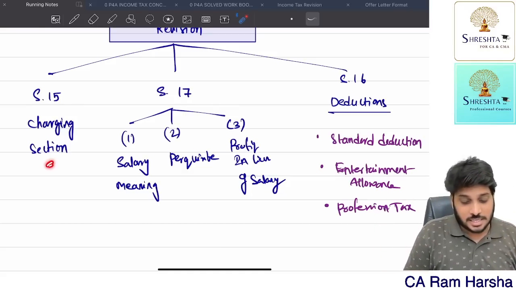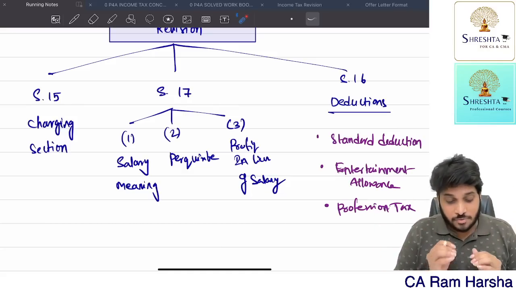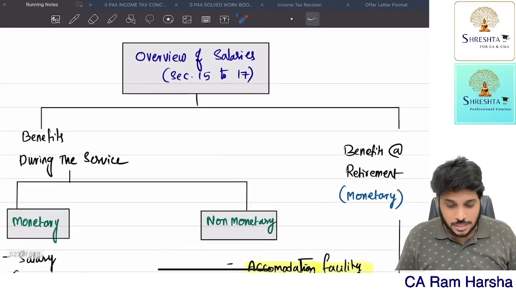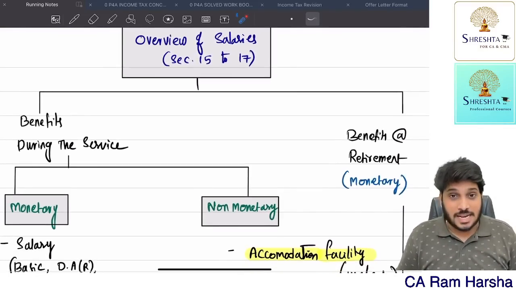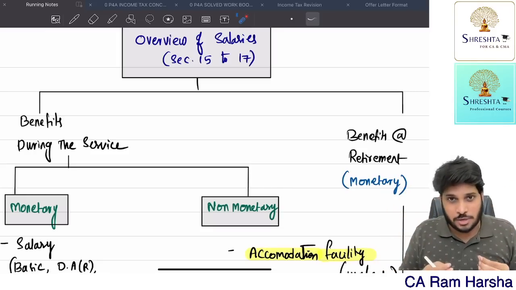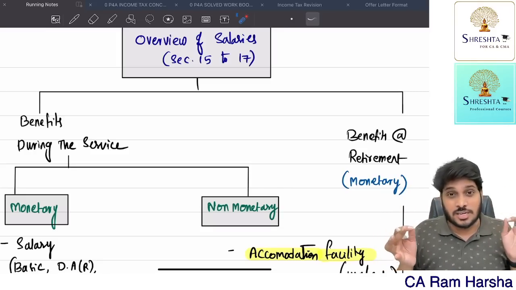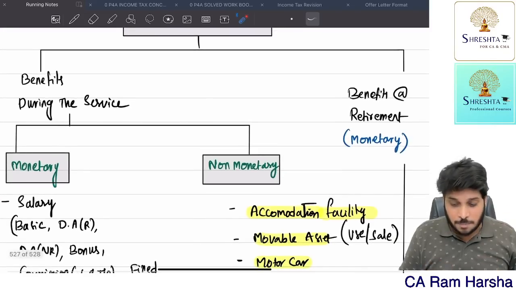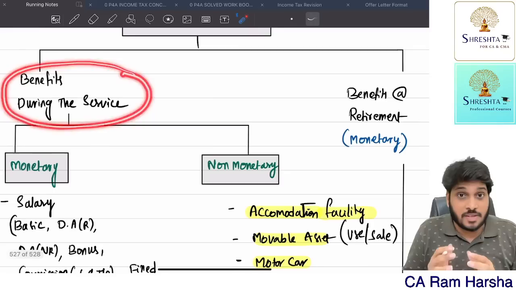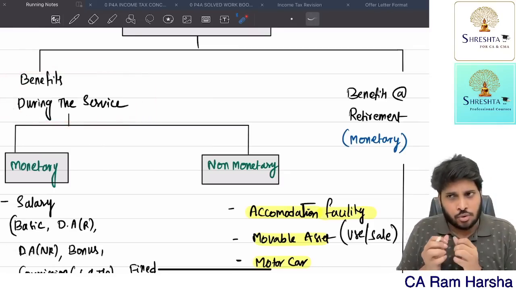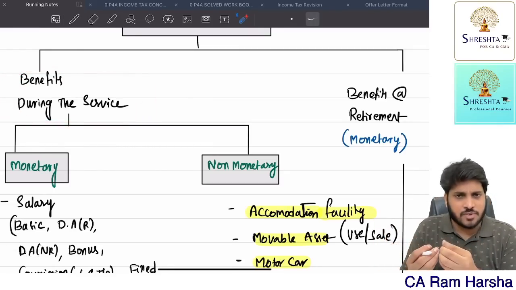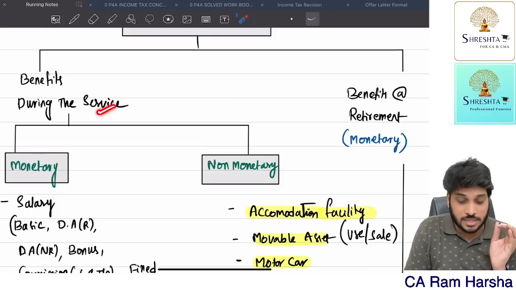Now, charging section. Before I even discuss the charging section, what is the overview of salary? Under income tax, under the head salary, if an employee is receiving any benefit from the employer, these benefits are taxable under the head salary. Now the benefits are broadly divided into two categories. Benefits received when the employee is working. So I am working in a company, and every month in this financial year, I'm getting some benefits. So benefits during the service.